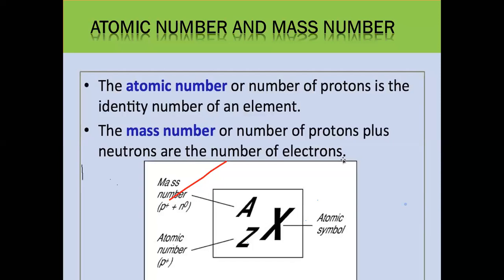And what is the mass number? The mass number is the number of protons plus neutrons. What is the mass number? The mass number is actually the... yes, any question?